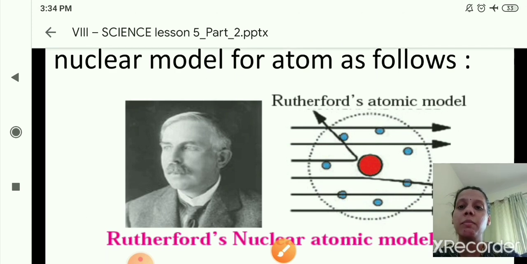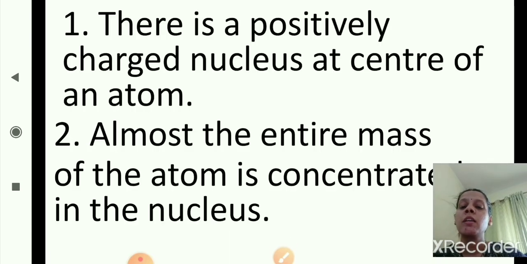Now next, from this experiment he understood the following things. First one, there is a positively charged nucleus at the center of an atom. Almost the entire mass of the atom is concentrated in the nucleus, and there is a positively charged nucleus at the center of the atom.